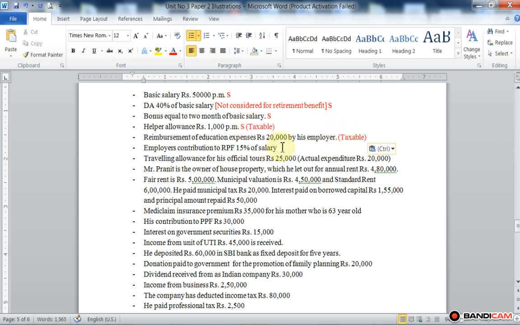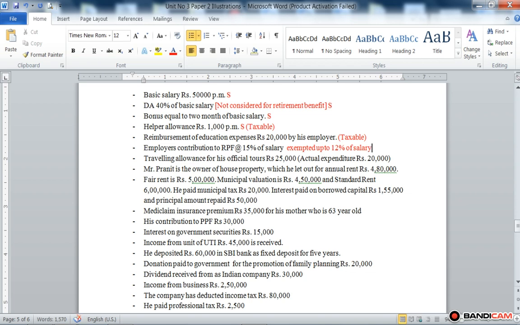Then employer's contribution to RPF at the rate of 15% of salary. So we know the exempted HRA; similarly the employer's contribution is exempted up to 12% of salary.